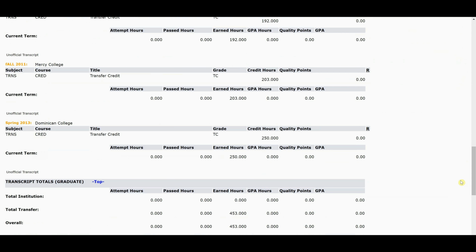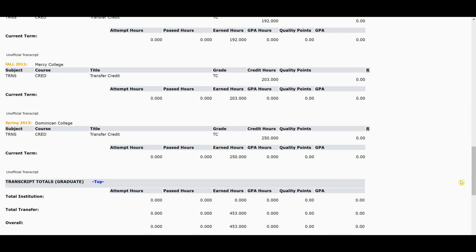So if you're expecting AP credits or transfer credits from another college, once we have your official transcripts on file in the registrar's office, we then enter them here. So you want to make sure you get your official transcripts mailed from any previous institution that you attended, and also your AP credits from College Board sent here directly. Once we have that in September, we will start entering in transfer credits. And so by the first week of October, your transfer credits should appear here.